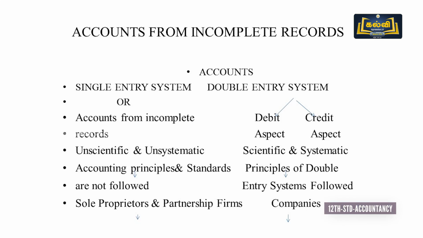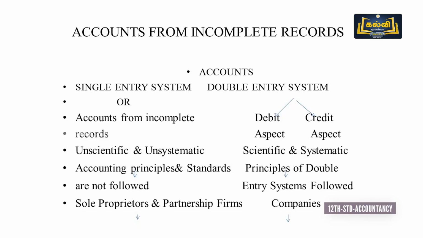Students, now we are going to discuss accounts from incomplete records. In accountancy, generally accounts are classified into two systems. One is the single entry system, another one is the double entry system. The single entry system is otherwise called accounts from incomplete records. Single entry system means only one account is recorded.